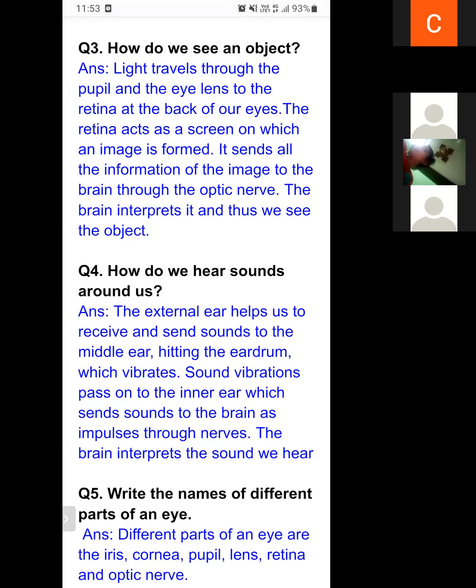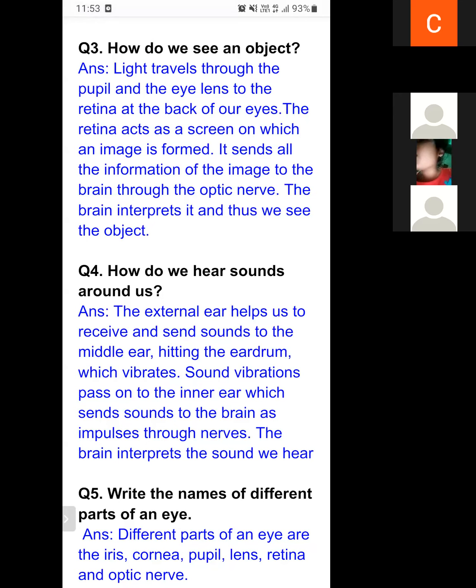From the inner ear, nerves will send that sound to the brain, and our brain will interpret the sound we hear. So let's discuss this.